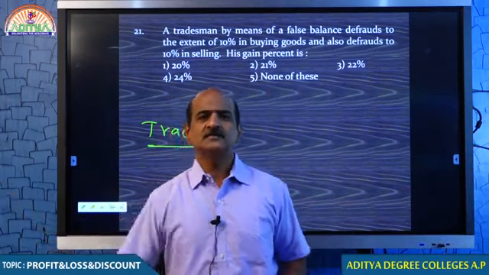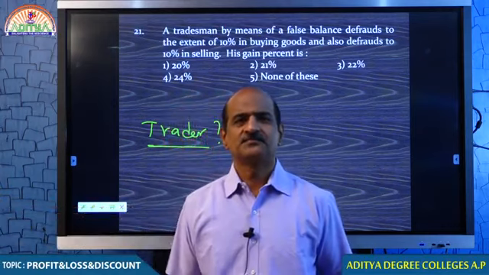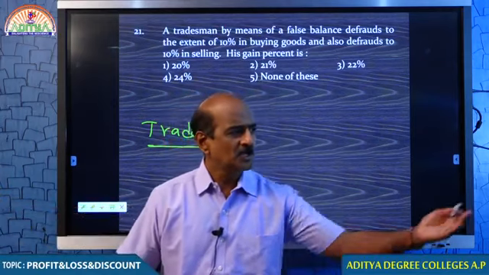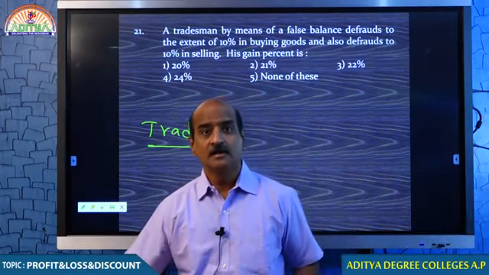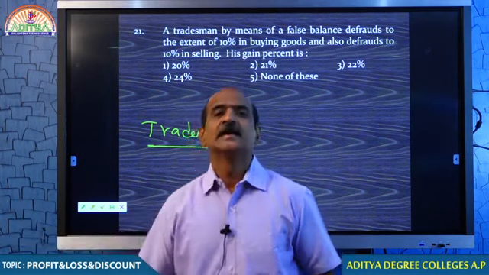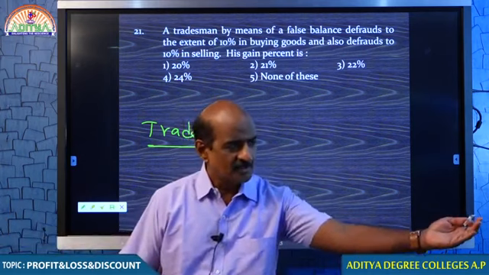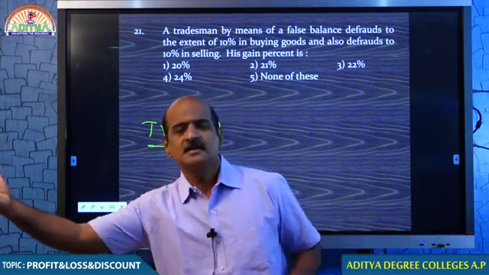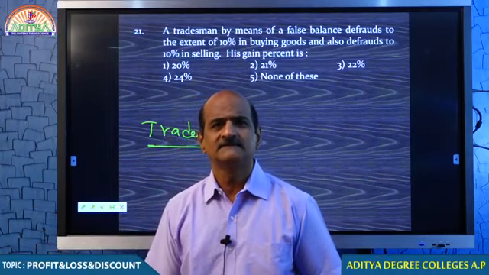A trader means purchasing from someone, selling to someone. I must be purchasing from the farmer and selling to the customer. Therefore, I am a trader.